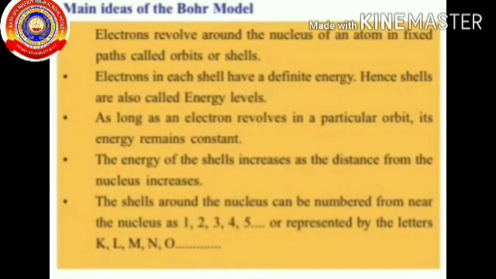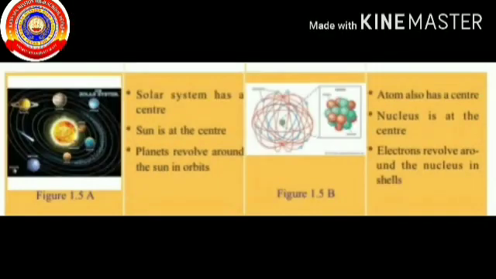Last point, the shells around the nucleus can be numbered from near the nucleus as 1, 2, 3, 4, 5, etc. or represented by the letters K, L, M, N, O. So each shell is represented by a letter: K is the first shell, L is the second shell, M is the third shell and N is the fourth shell. Is that clear? Okay.